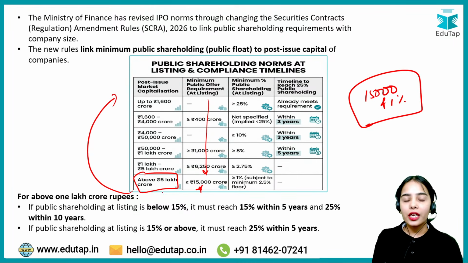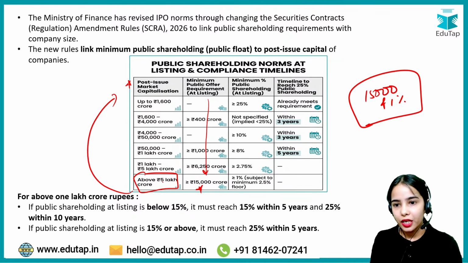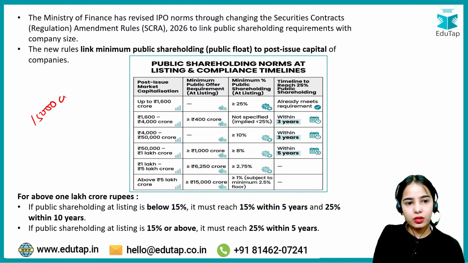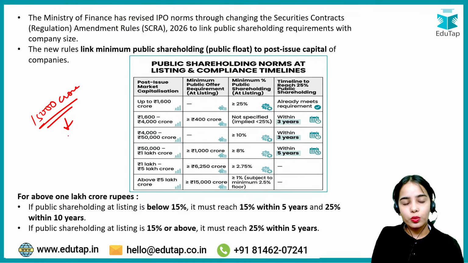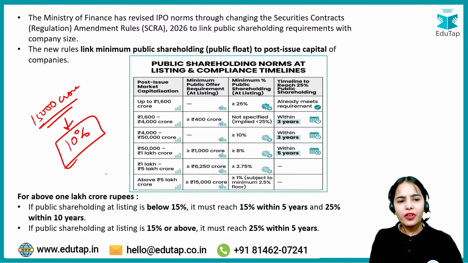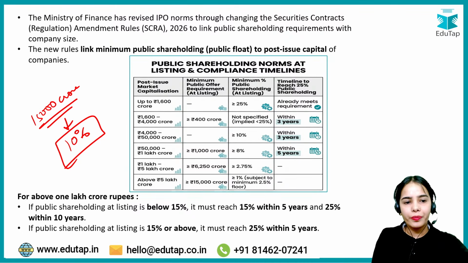In this case, if the company has a post-issue market capitalization of above 5 lakh crore, if, let's say, 15,000 crore is only, let's say, 10%. Or it is not 10%, 5%, let's say, or something.